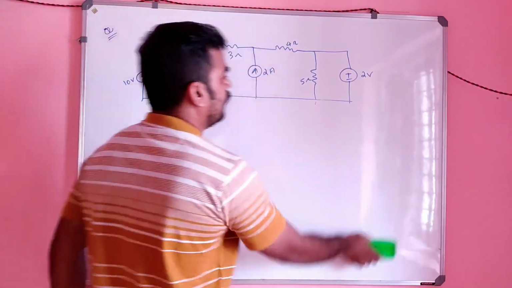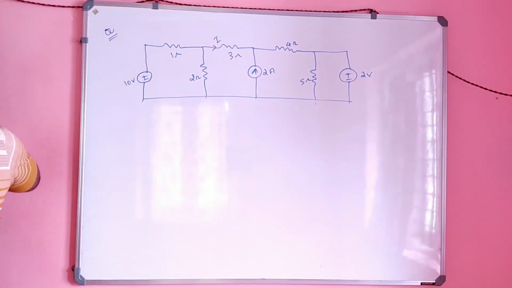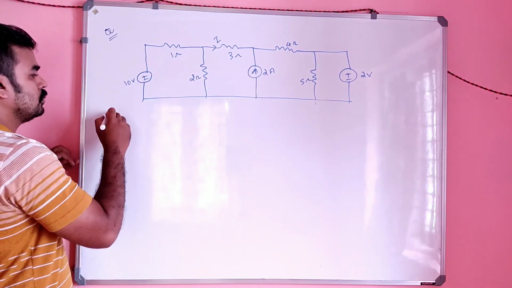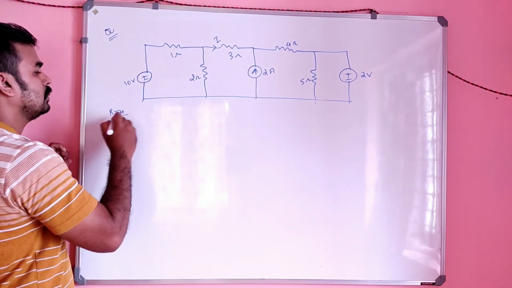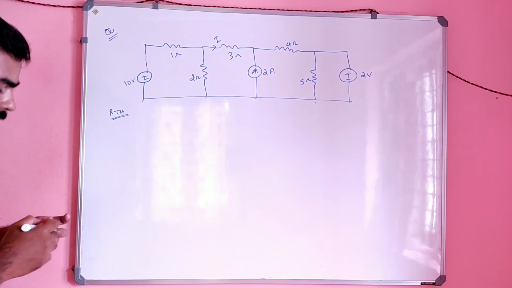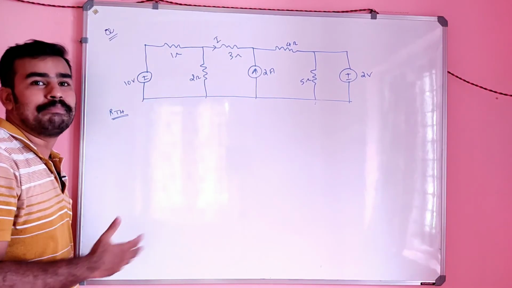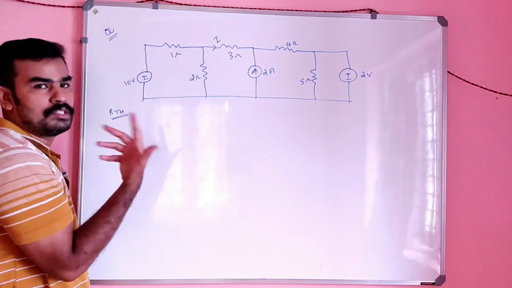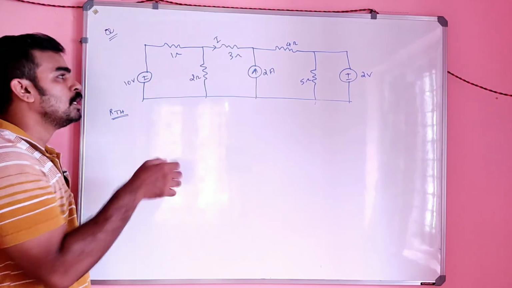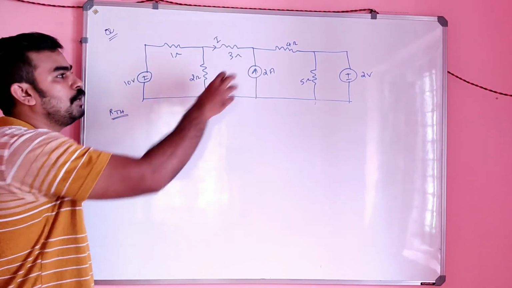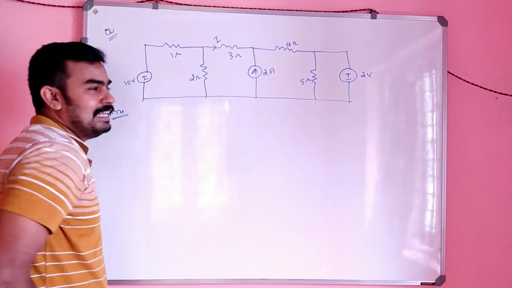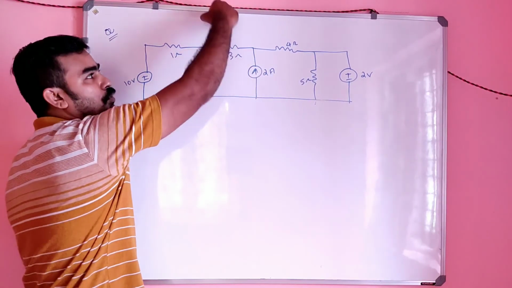Our next step is to find the RThevenin. I already told you that to find the value of RThevenin, you have to switch off the independent sources. These all are independent sources. Switching off the independent source means short circuit the voltage source and open circuit the current source. Clear?